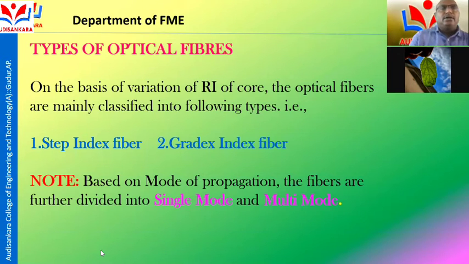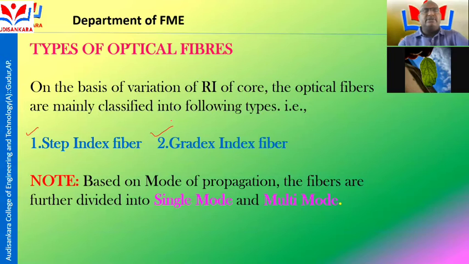So the next topic is types of optical fibers. My dear students, on the basis of the variation of refractive indices of core and cladding, optical fibers are mainly classified into two types: one is step index fiber, another is gradient index fiber.